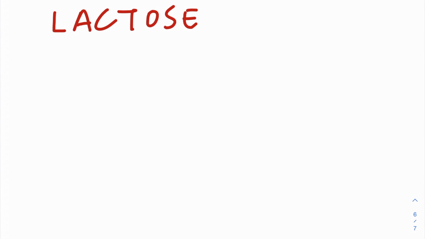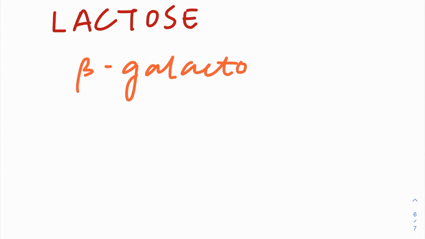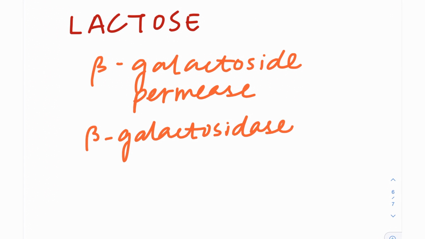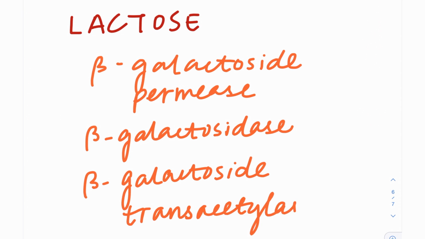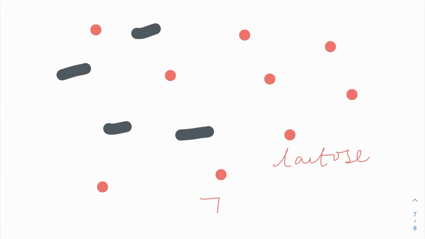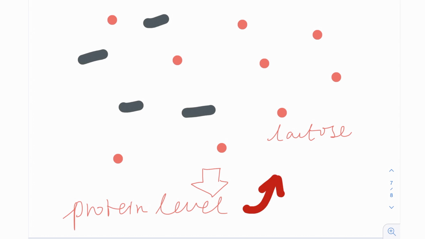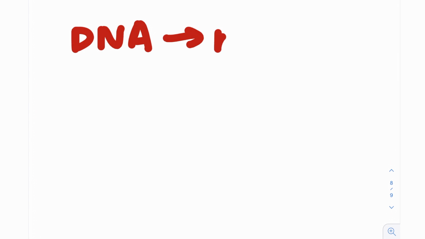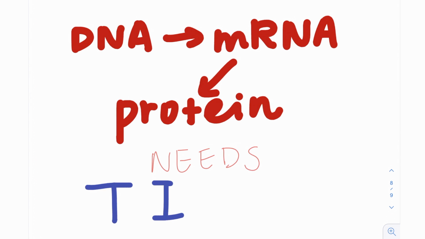Take the lactose level in E. coli as an example. There are three proteins involved in the pathway: beta-galactoside permease, beta-galactosidase, and beta-galactoside transacetylase. When E. coli encounters an environment that has glucose, the three proteins are not expressed at very high levels. However, when there is lactose in the environment, the three types of proteins start to be expressed. This period, when the three proteins are being transcribed into mRNA and then translated, is called the lag period. Within 10 minutes, the level of the proteins increases significantly and becomes ready to break down lactose.